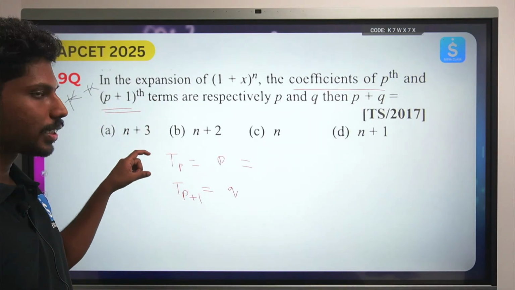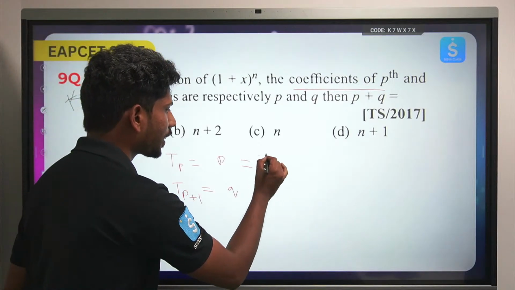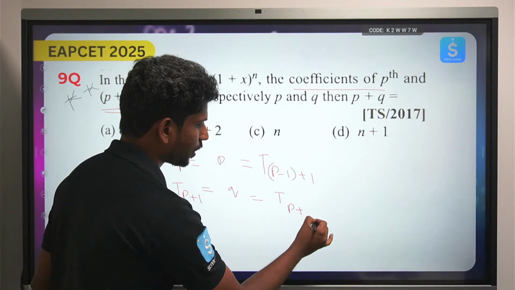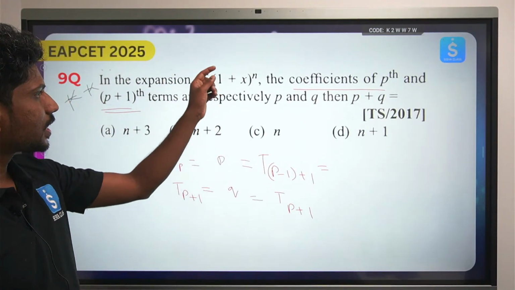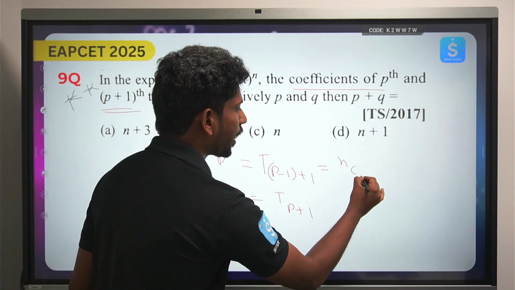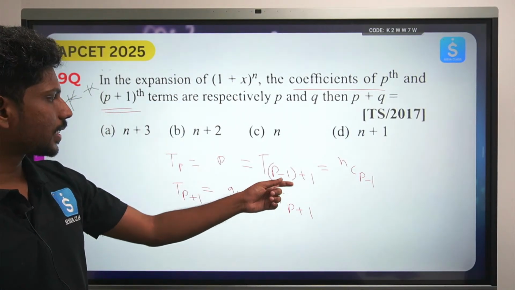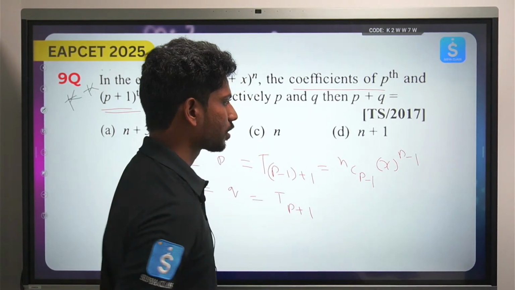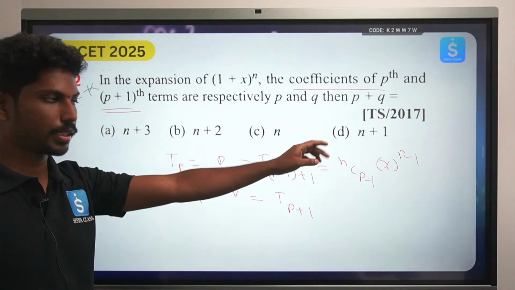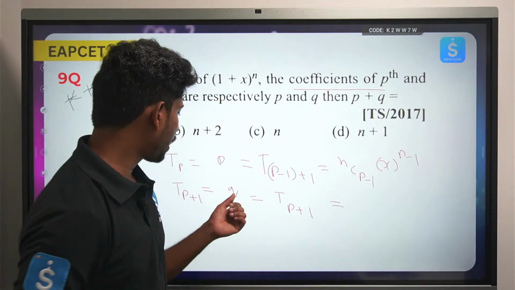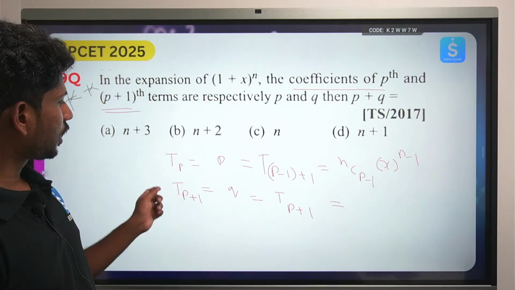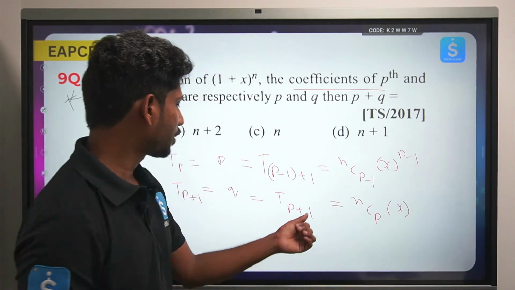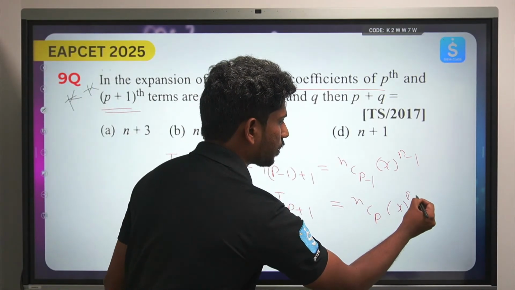The pth term, 6th term, 7th term, how do we write it? This I can write as t of p minus 1 plus 1, which is t of p plus 1. Now I can use the formula nCp minus 1 into x to the power p minus 1. That will be the pth term. Similarly, to find the p plus 1th term, it becomes nCp into x to the power p.